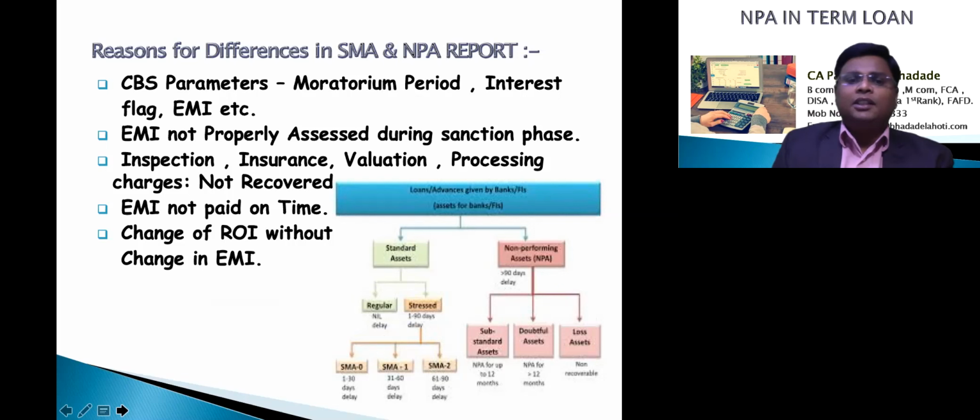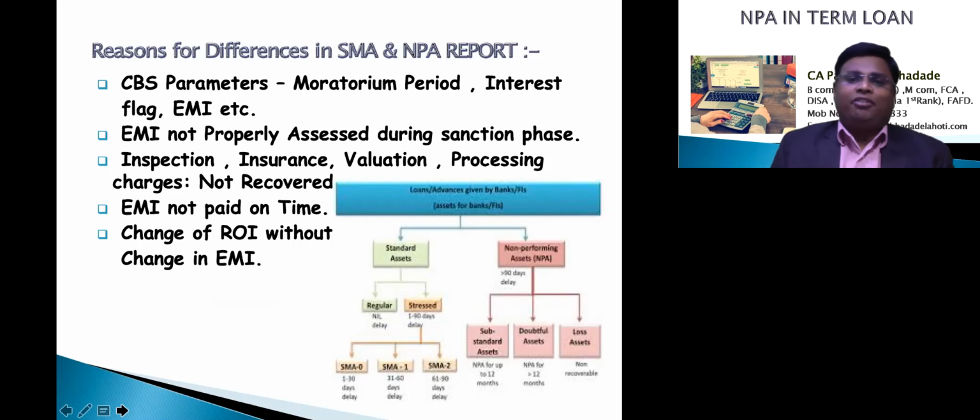Certain times the rate of interest is also changed by the bank without a corresponding change in the EMI. If the interest rate is increased, to cope with that excess interest the bank should increase the EMI. But if the EMI is not increased by the bank, then that also amounts to a difference between SMA as per the bank calculations and NPA as per us.